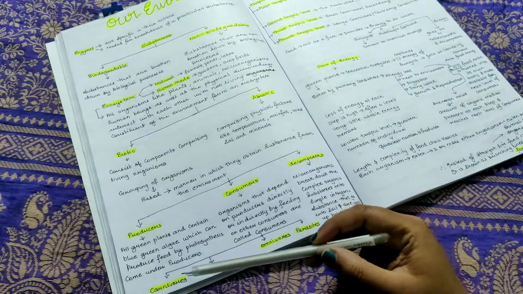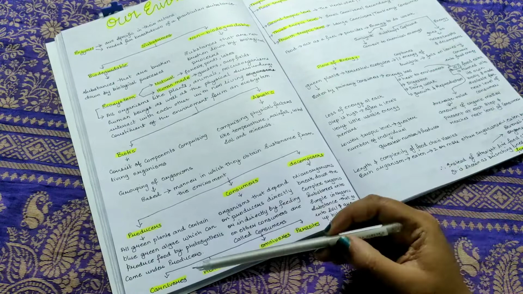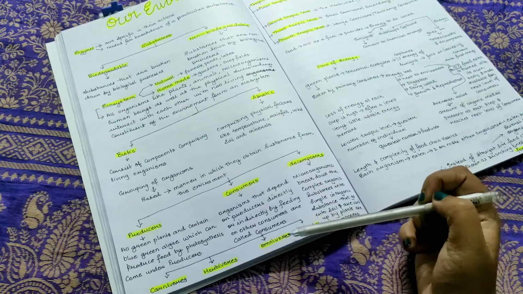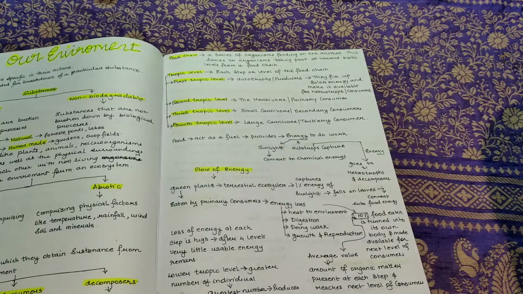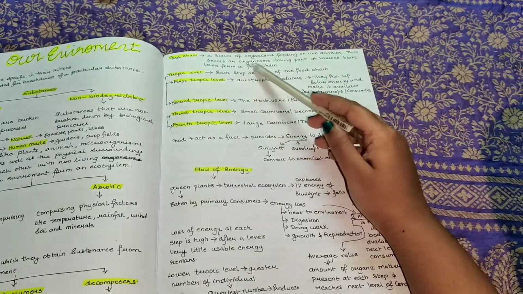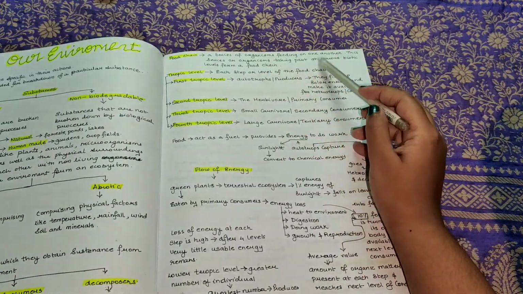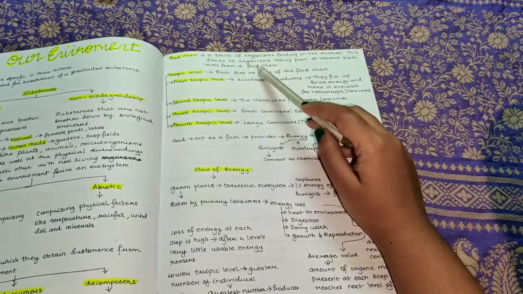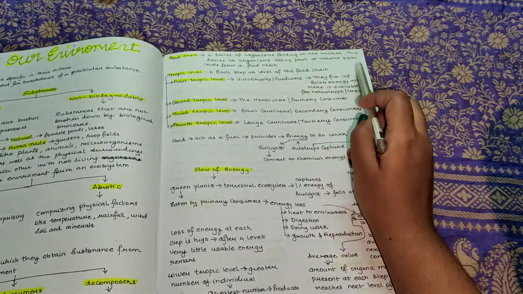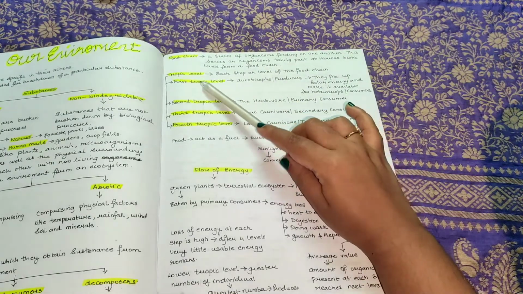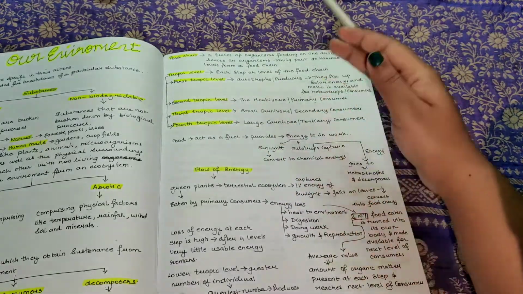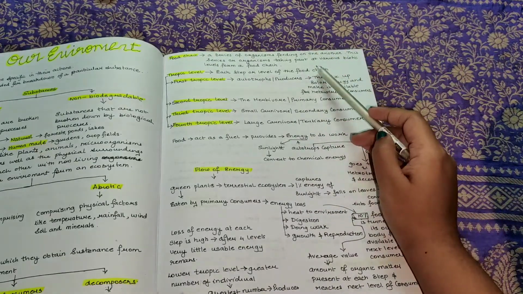Now, consumers are of four different types. They are carnivores, herbivores, omnivores, and parasites. Now, a food chain is a series of organisms feeding on one another. This series of organisms taking part at various biotic levels forms a food chain. Now, what is a trophic level? Each step or level of this food chain is called a trophic level.